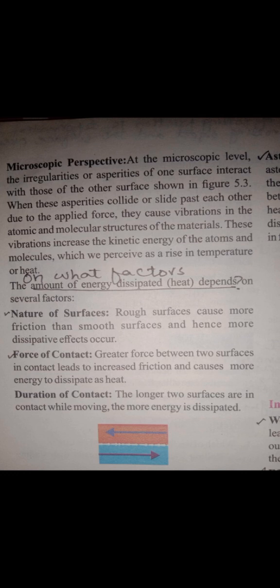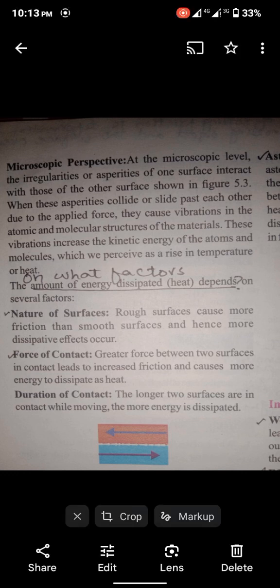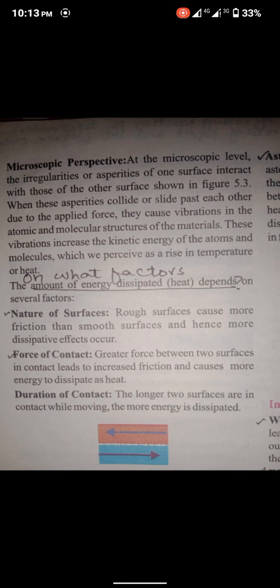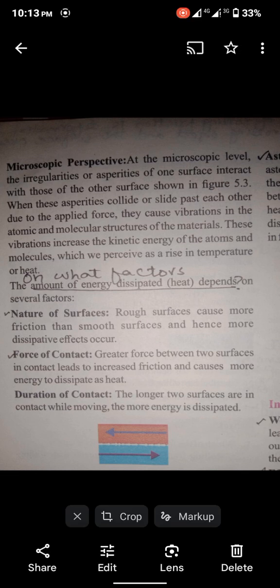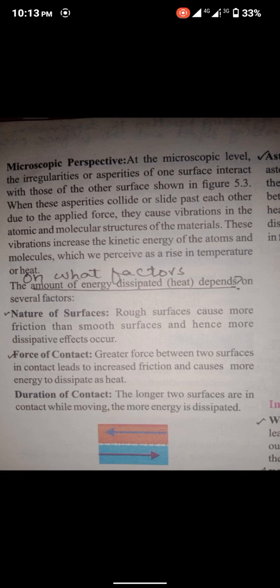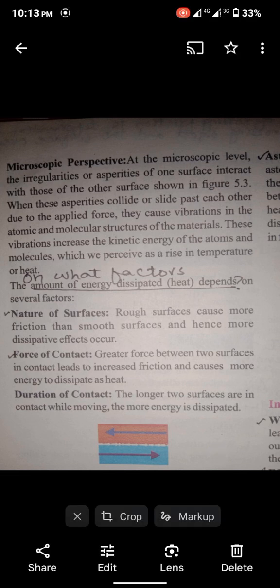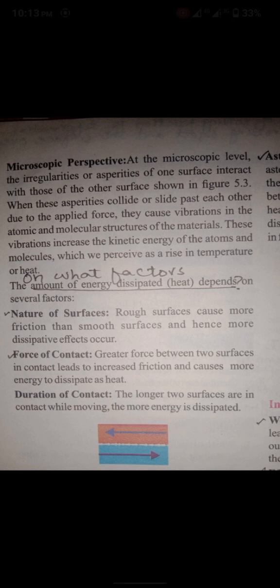The next factor is force of contact, which means that if greater force is applied between two surfaces, then there will be more frictional forces. It means the dissipation of energy also depends upon the amount of contact force. If more force is applied between two surfaces which are sliding over each other, or we can say if more pressing force exists between two surfaces, then more frictional forces exist. Due to more frictional forces, there is more dissipation of energy, or more heat loss.